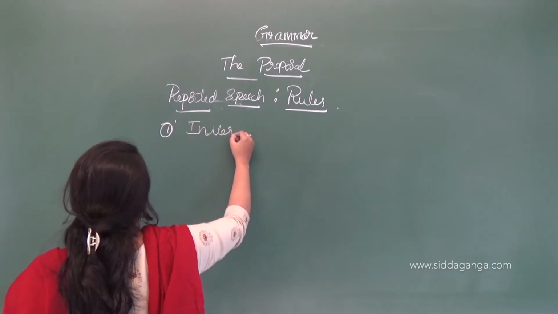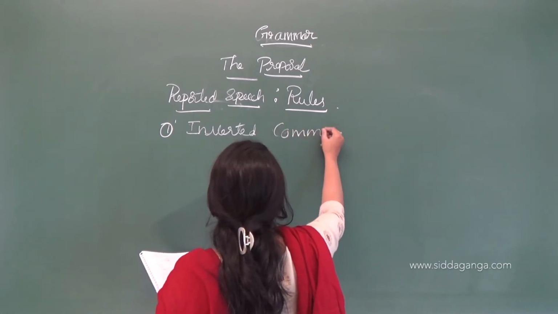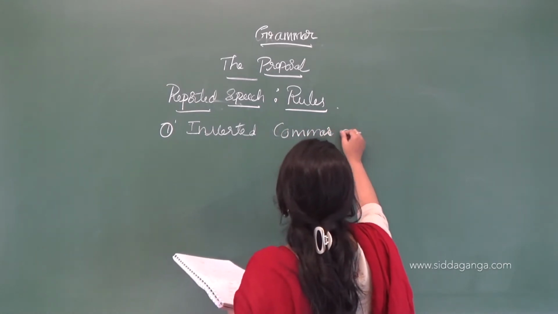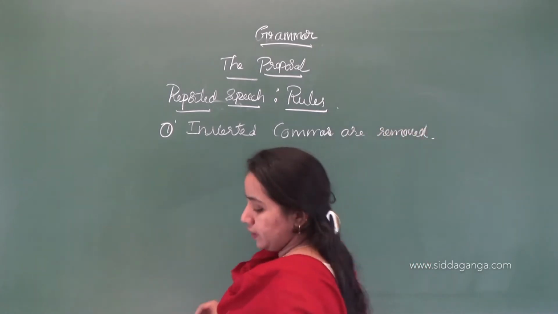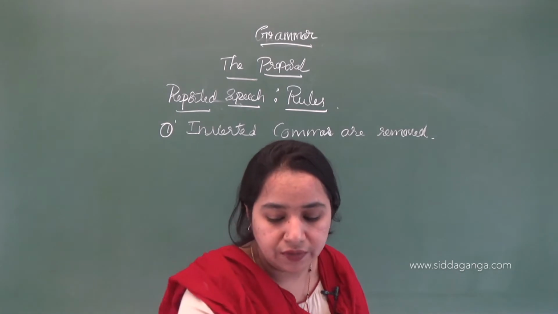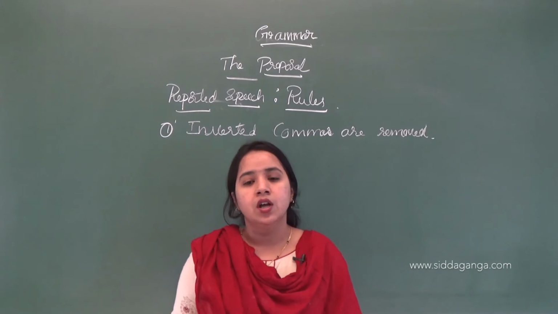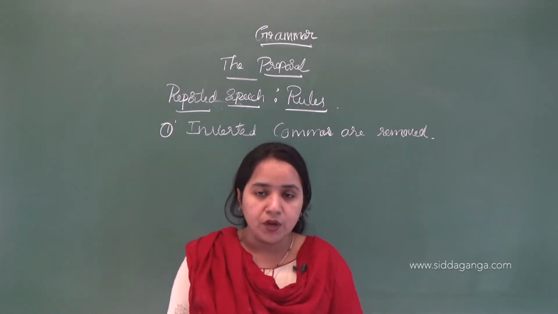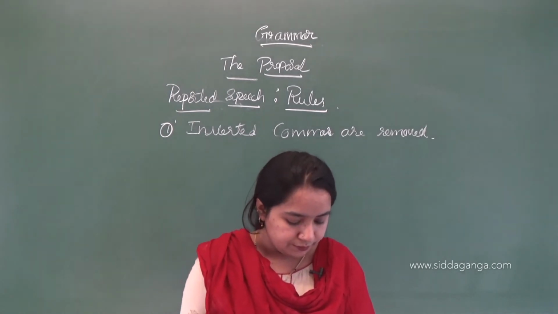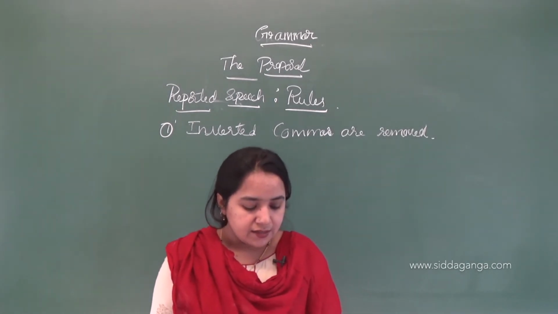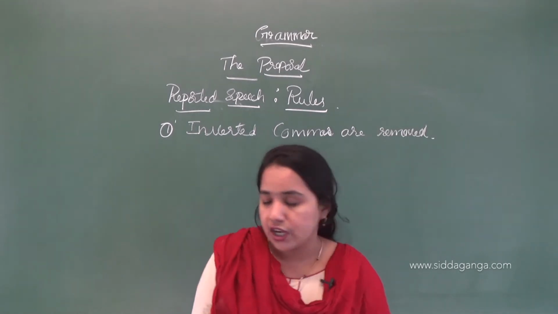Inverted commas are removed. So the first thing we should do when changing the sentence from direct into indirect speech is to remove the commas. There are no commas when we are changing the sentences. And the next is change in the tenses of the reported speech. So the next rule is change in the